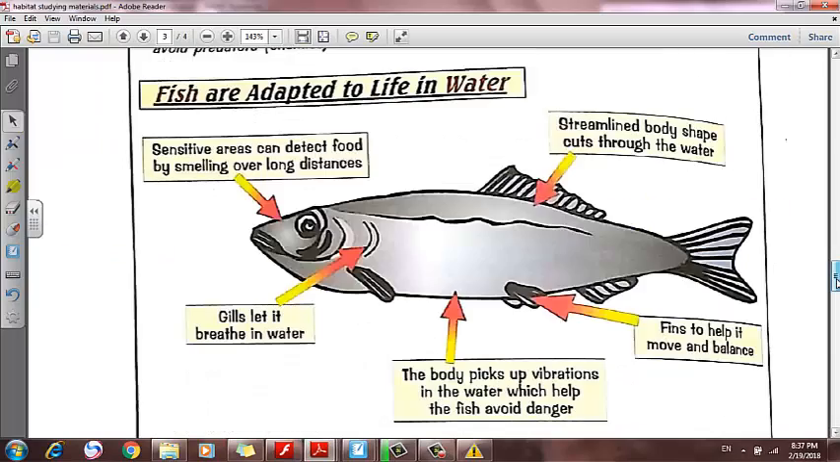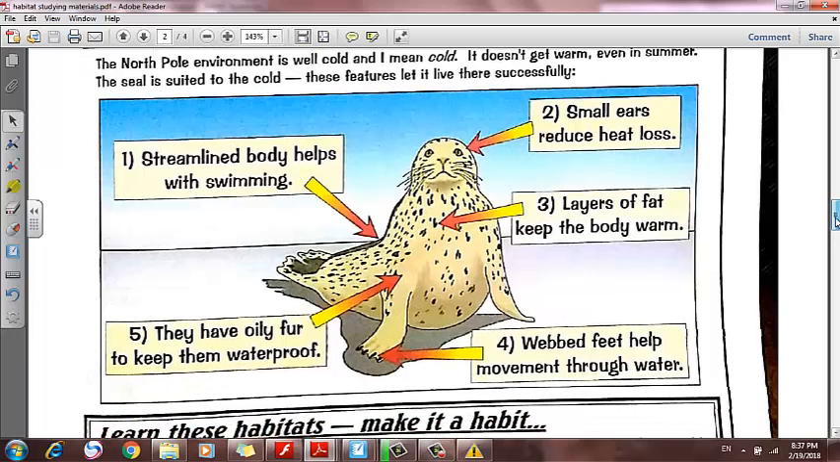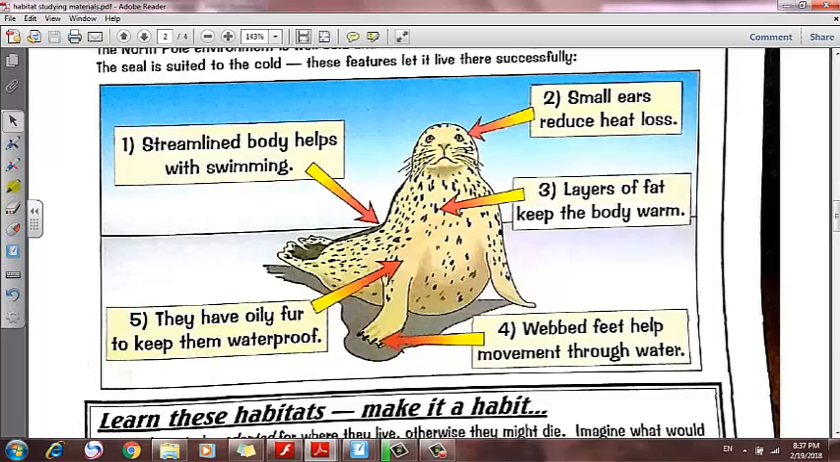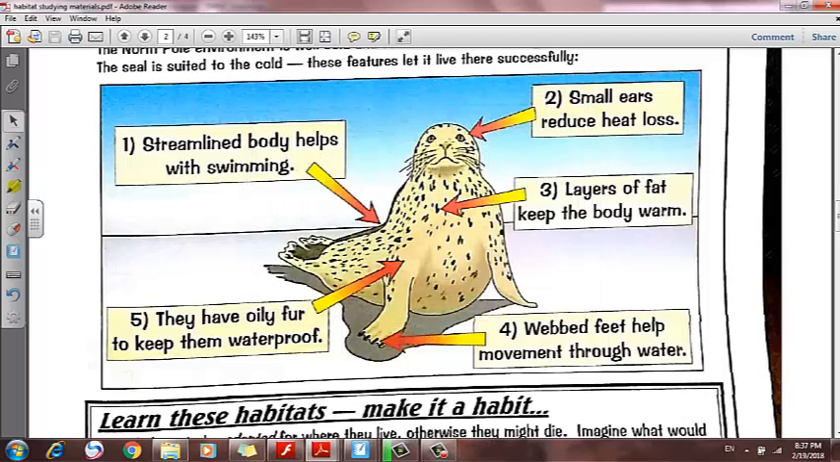Let's talk about the cold habitat. And the animal that lives in the cold environment is the seal, the sea seal. The sea seal has streamlined body. Can you see? Its body is very curved, streamlined, like the fish. This streamlined body helps it to swim, and it also has small ears, and those small ears will reduce heat loss, so it helps it to keep heat inside its body,